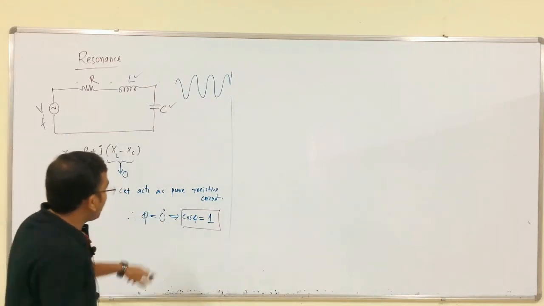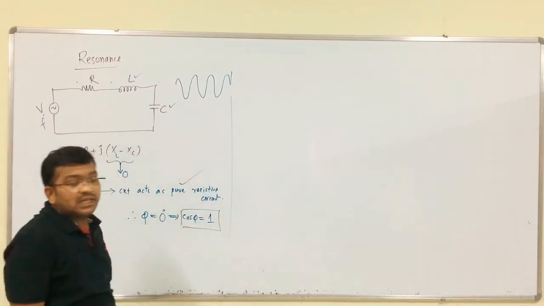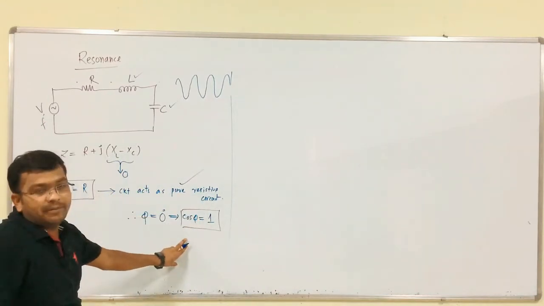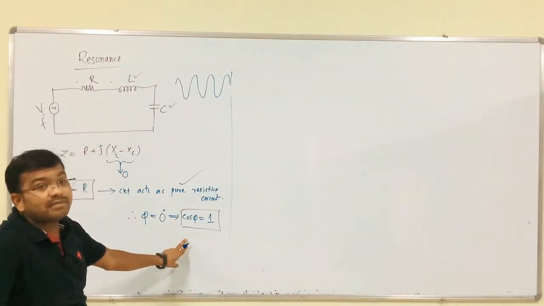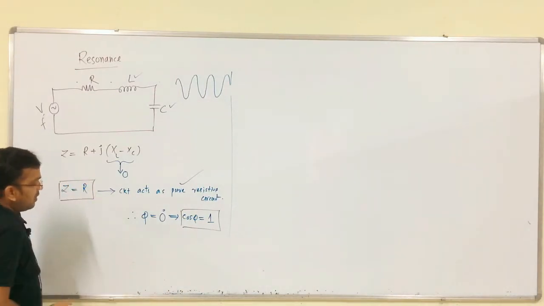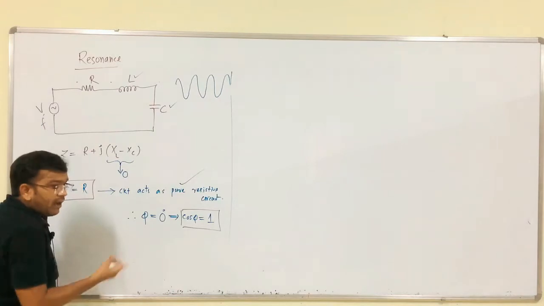So, this is a very important point. Under resonance condition, the circuit acts as a pure resistive circuit and the power factor is what? Unity. What about the current? So, here the impedance is nothing but R. Is this a low value or a high value?